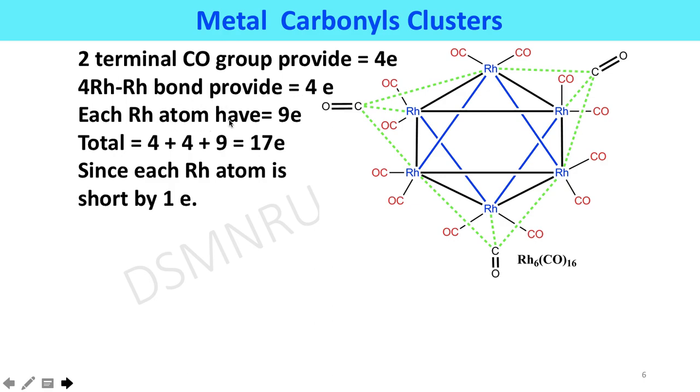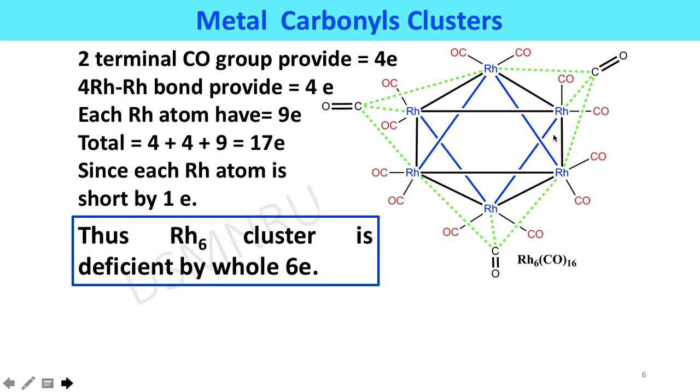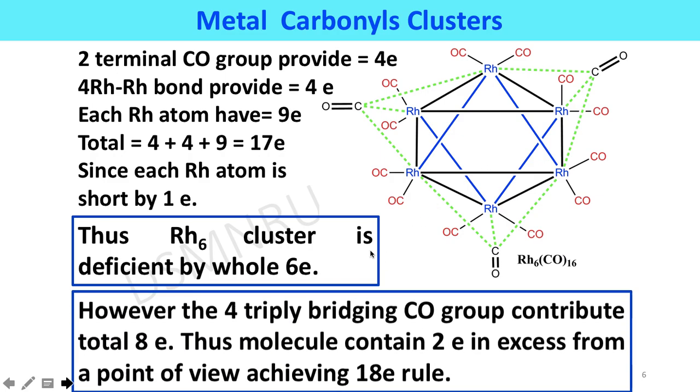Each rhodium atom has 9 electrons because rhodium belongs to the 9th group. So in total in the valence shell it has 17 electrons, since each rhodium atom is short by 1 electron. Thus the Rh6 cluster is deficient by 6 electrons.